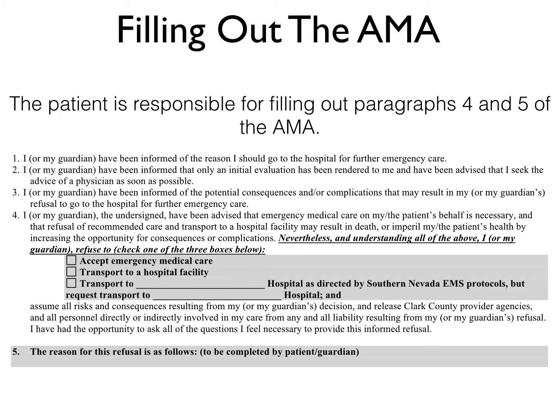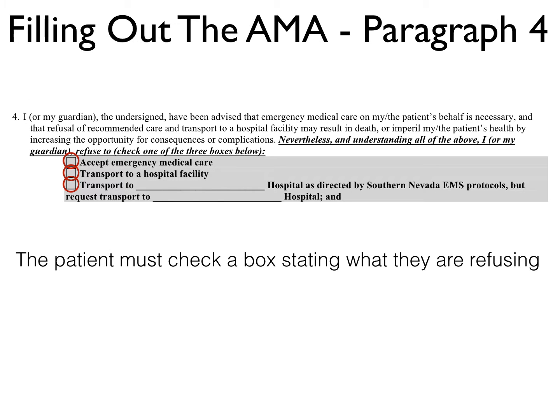Next up, we have to have the patient fill out sections 4 and 5 of the AMA. We see here that in section 4, the patient must check one of those boxes stating what they are refusing, meaning the patient must check what care they don't want to have happen. They don't want to accept emergency care or they don't want transport to a hospital facility. Oftentimes, patients are going to check one of these 2 boxes. Rarely do they check number 3.